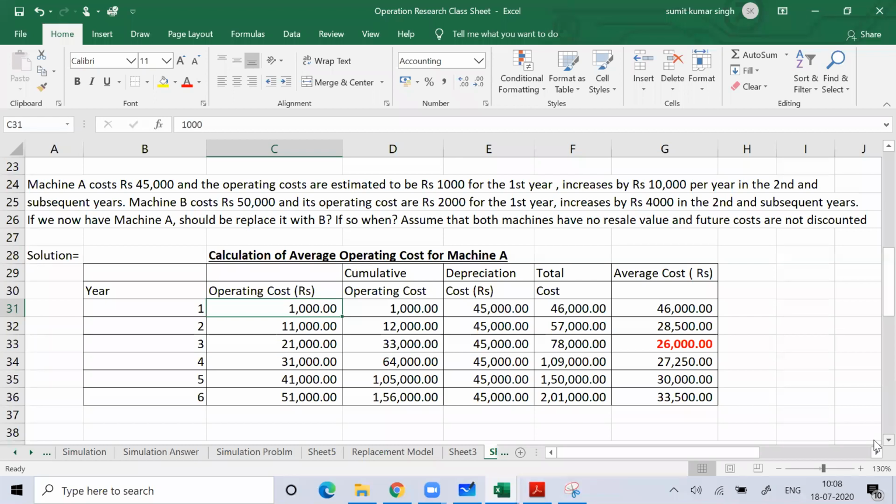This is the case when the value of money does not change with time. So first, we are discussing these cases. From next class, we'll discuss those cases when the value of money changes with time.